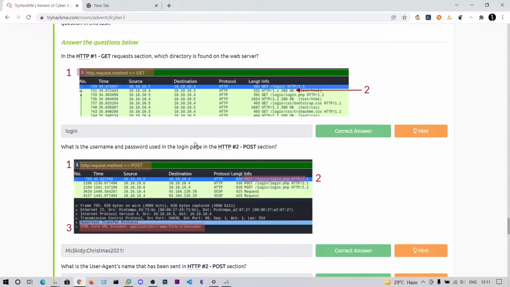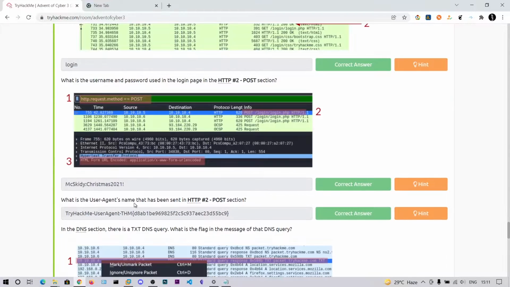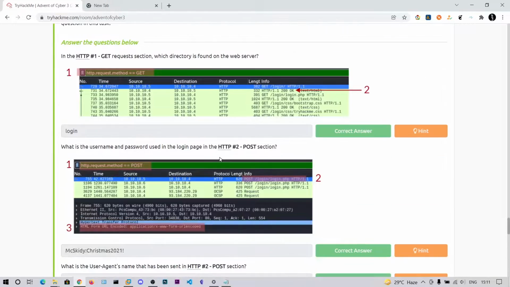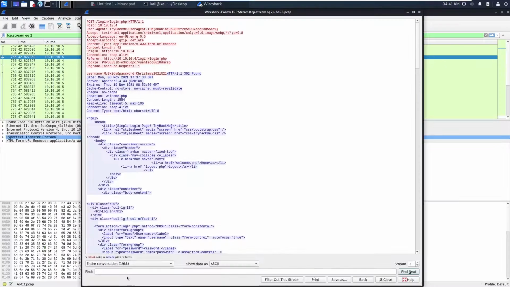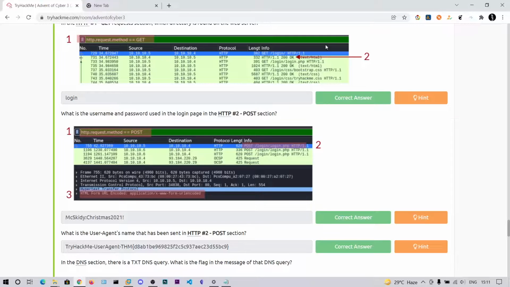So that is the next question they have been asking. Here you can see with one filter, you can get 2 or 3 answers. What is the user agent's name that has been sent in the HTTP POST section? In the request user agent, the TrackMe user agent, there is a flag for the THM. So copy that entire string and paste it here.